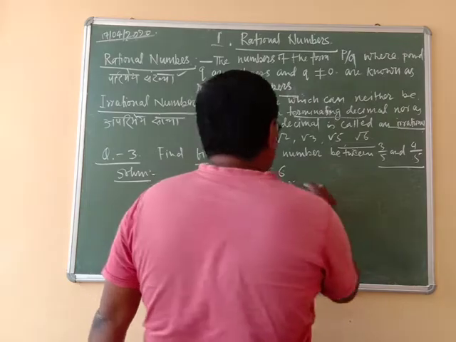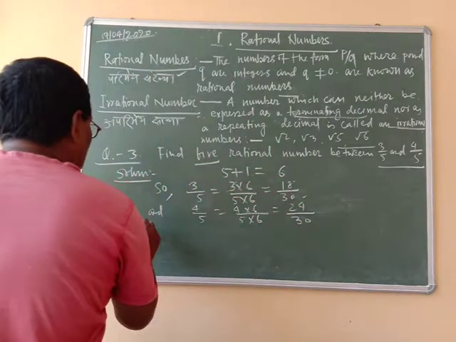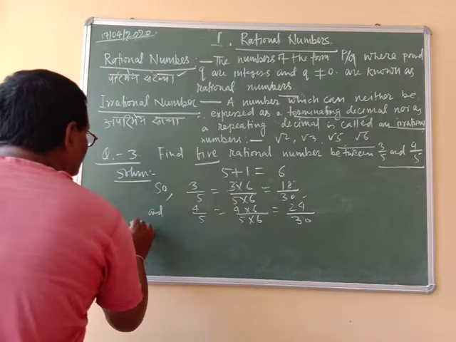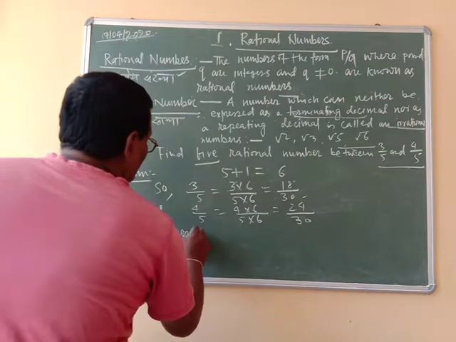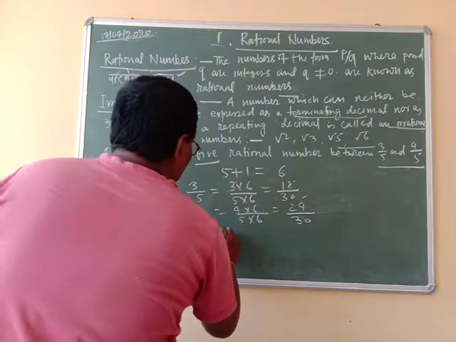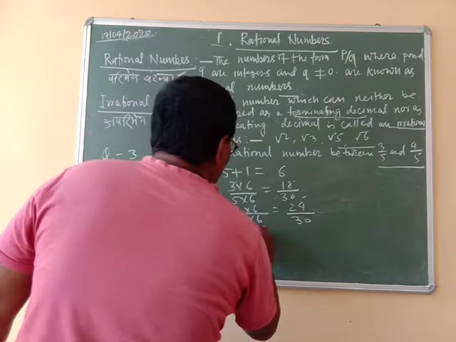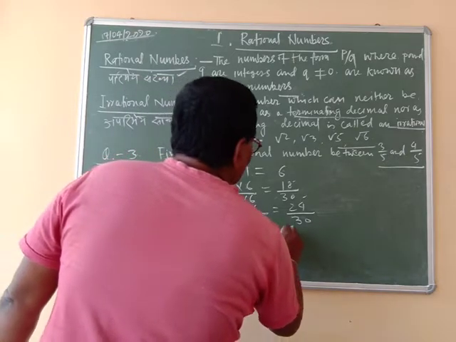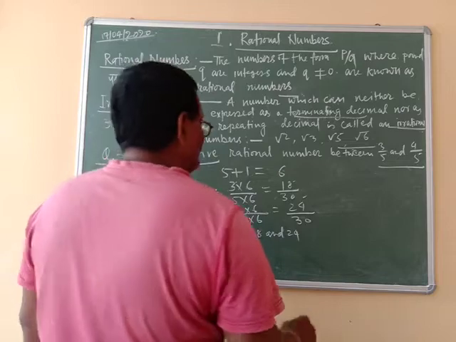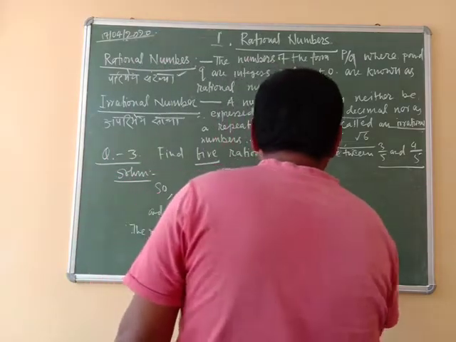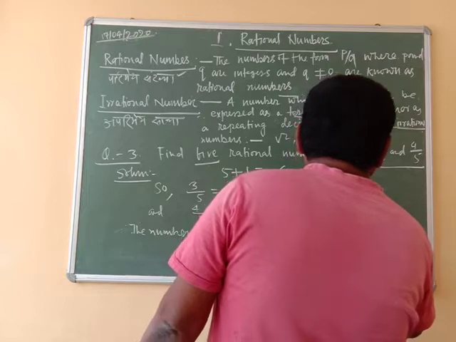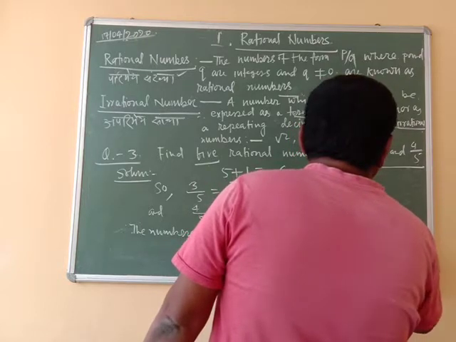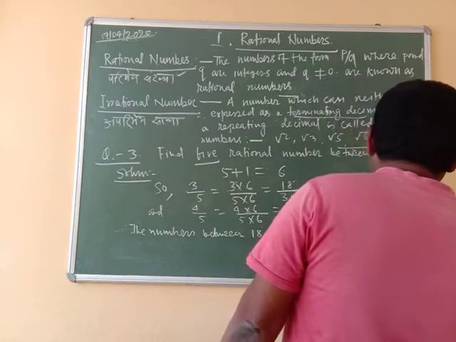The positive integers between 18 and 24 are 19, 20, 21, 22, 23.